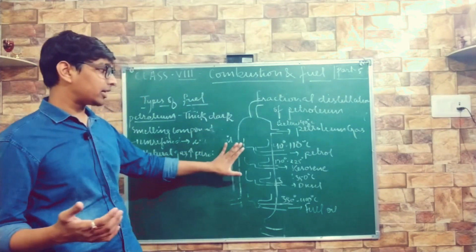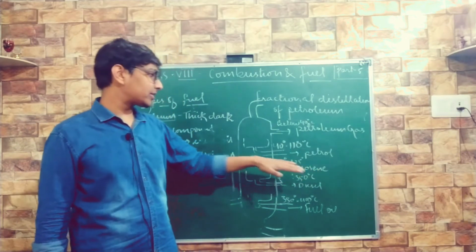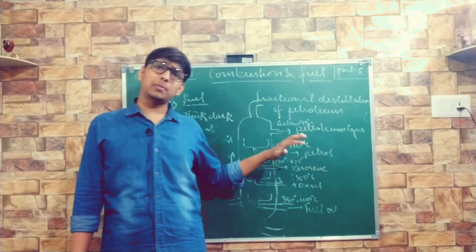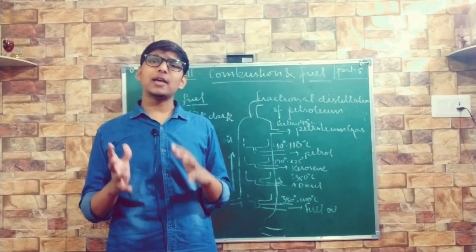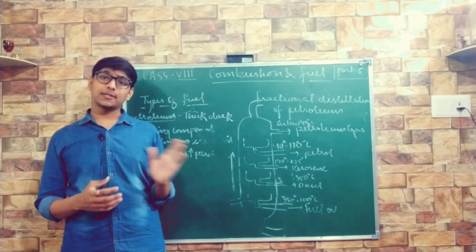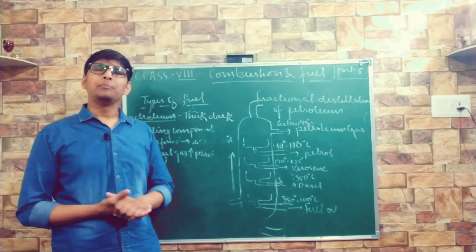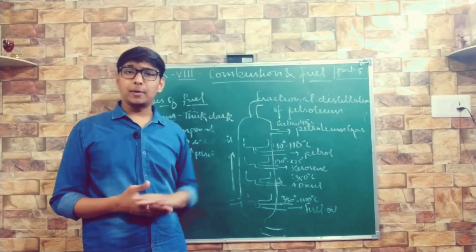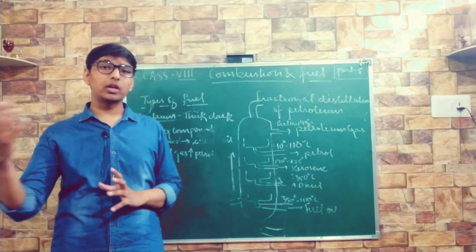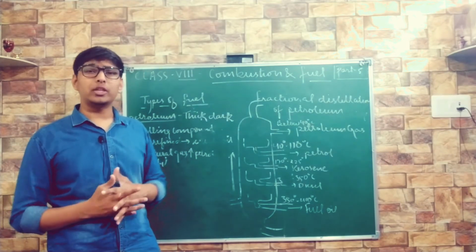So when we heat it at different temperatures, different fractions are formed, like kerosene at 170 to 225 degrees Celsius, petrol at 40 to 110, diesel, and so on, at different temperatures. The maximum is 350 degrees Celsius. At those temperatures we can separate them out and use them. But not only these substances; various byproducts are also obtained, like wax and asphalt, and these are used for different purposes. Why do we not ask only for refined products like petrol and kerosene? We bring crude oil to refineries also because the byproducts are very useful for us.